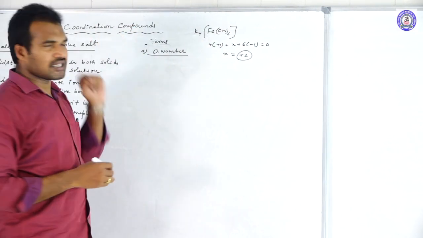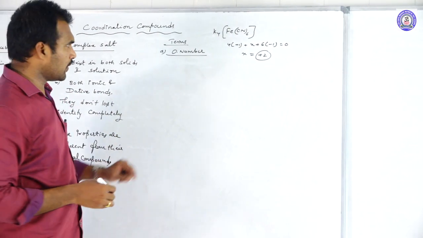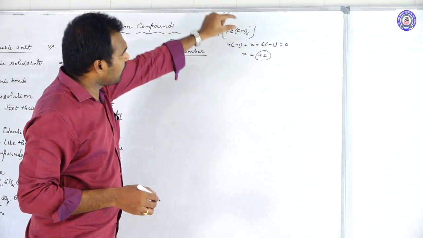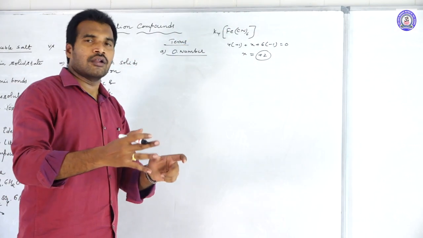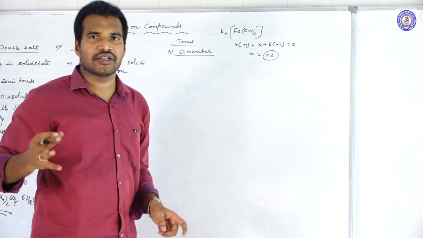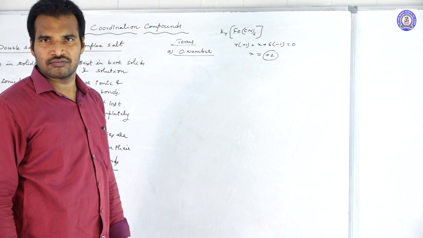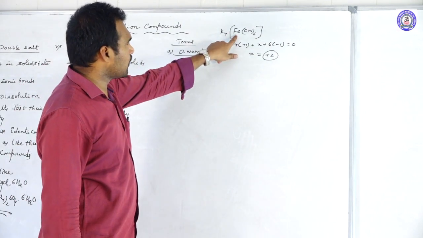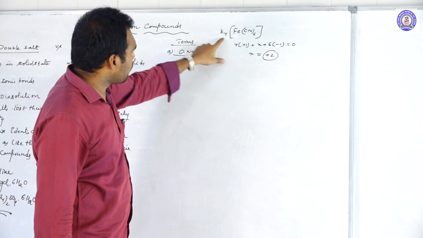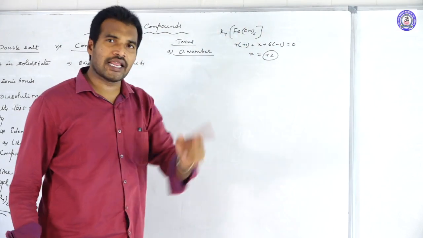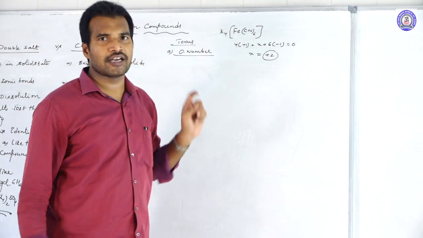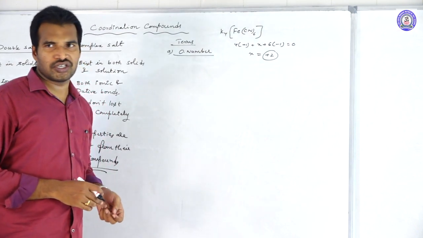So oxidation number is nothing but the charge left over the central metal atom when you remove all the ligands and all the counter ions along with their electrons. See here, surrounding the central metal atom, 6 ligands and 4 counter ions are there. If you remove the 4 counter ions and the 6 ligands along with their electrons, the remaining charge left over the central metal atom, we call it the oxidation number.